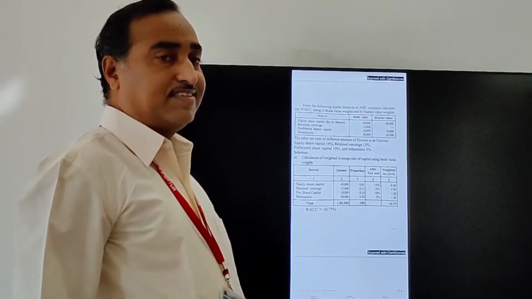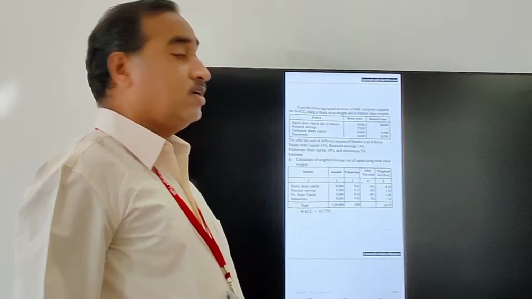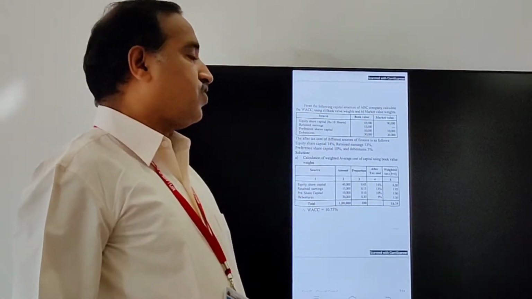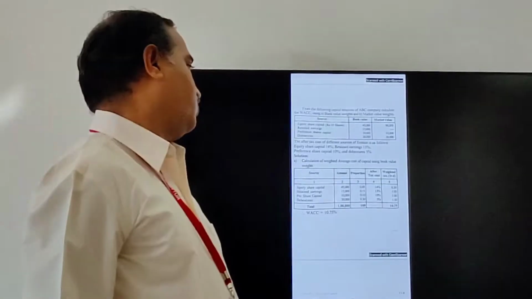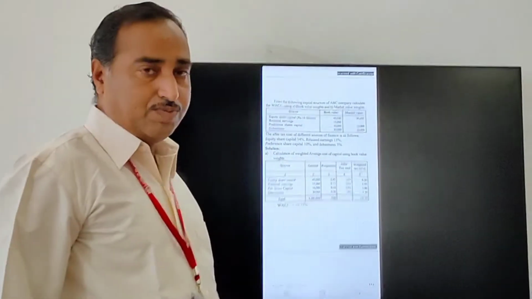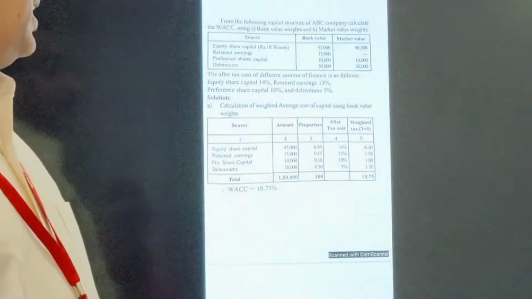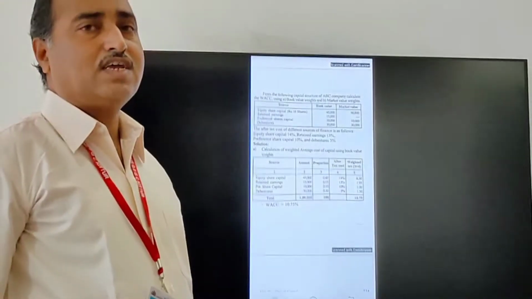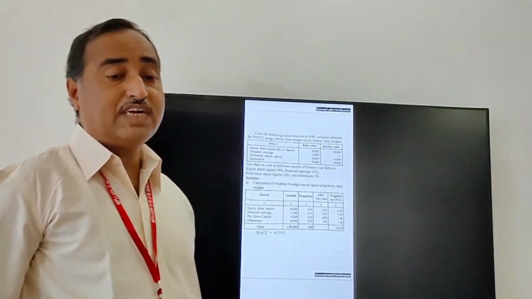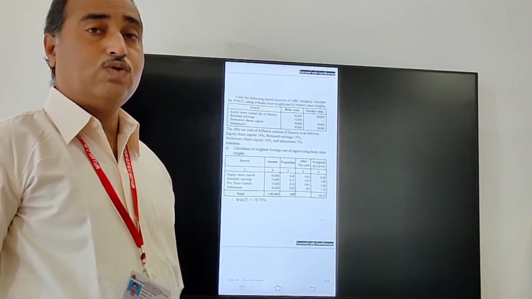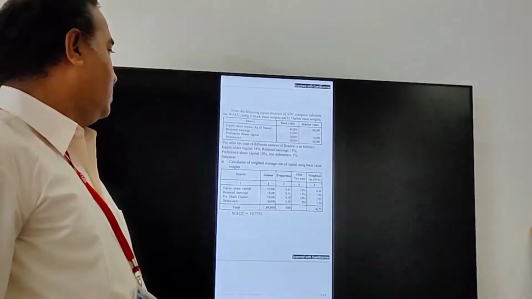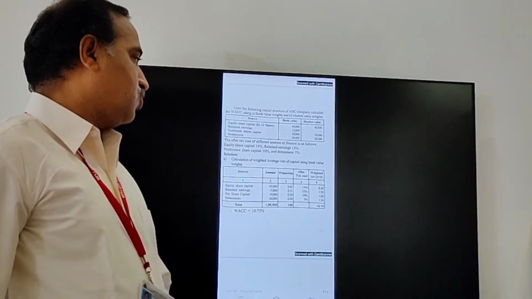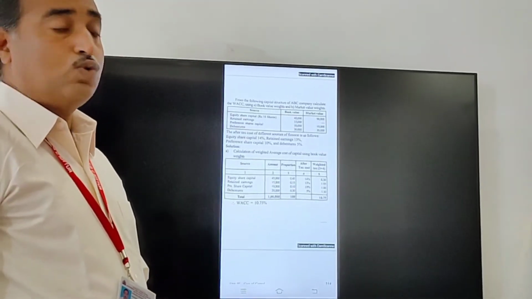Then some adjustment is given. The after tax cost of different sources of finance is as follows. Equity share capital 14%, retained earnings 13%, preference share capital 10%, then debentures 5%. Now we will see how to calculate weighted average cost of capital by book value as well as market value. First, calculation of weighted average cost of capital using the book value method.